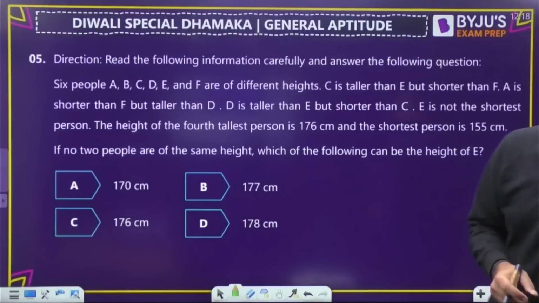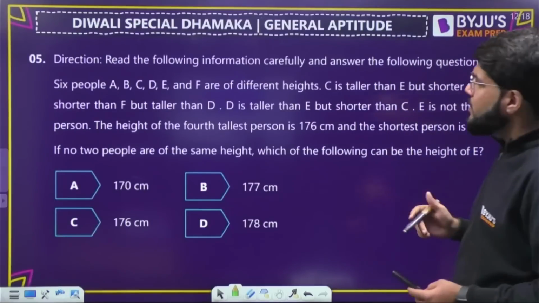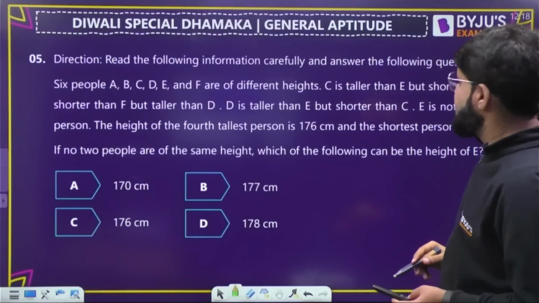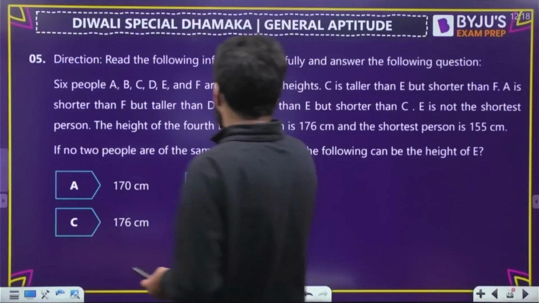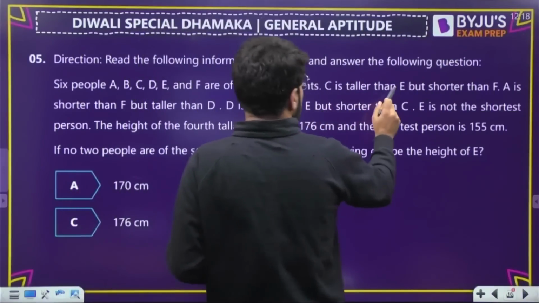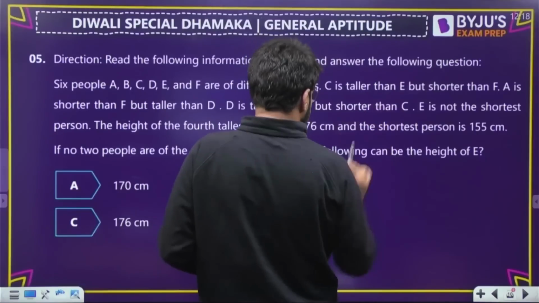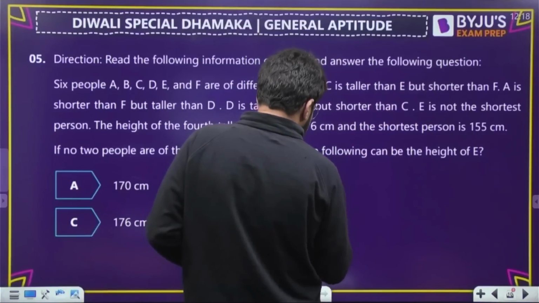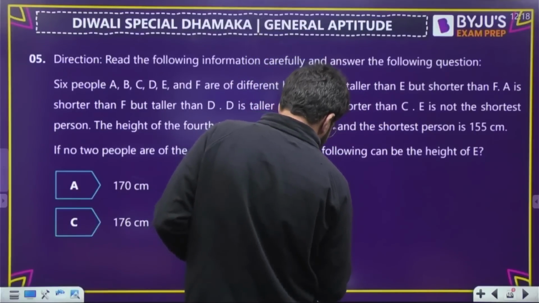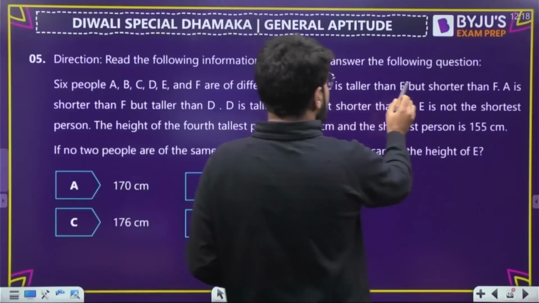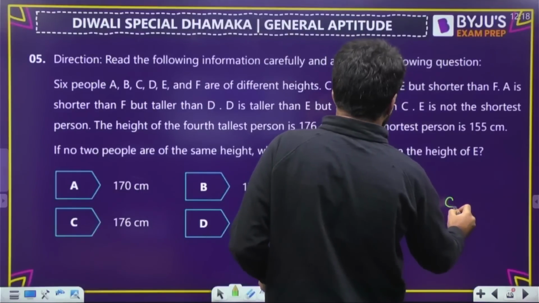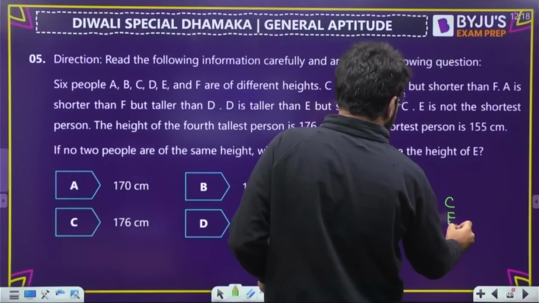Number 5. Read the information carefully and answer the question given below. It's an arrangement, I think, heights given. 6 people A, B, C, D, E, F are of different heights. C is taller than E but shorter than F. Okay, so 1, 2, 3, 4, 5, 6. There are 6 persons, out of which C is taller than E but shorter than F.